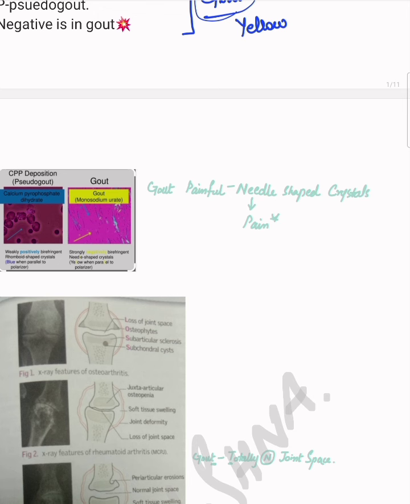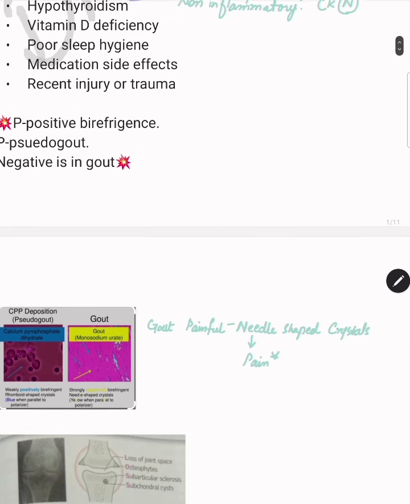Pseudogout involves the knee joint, basically large joints of your body, while gout involves the first metatarsophalangeal joint, which is most of the time your big toe. So these are some minor differences between gout and pseudogout that should be remembered as such.